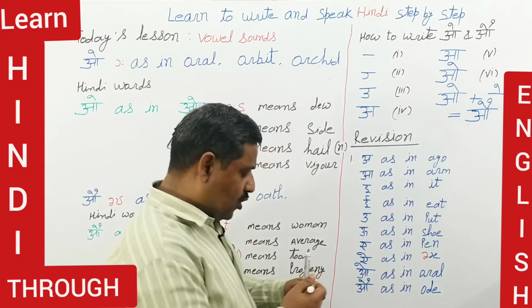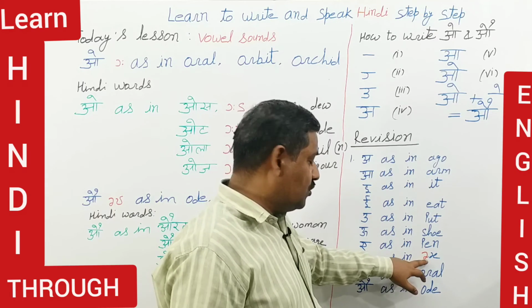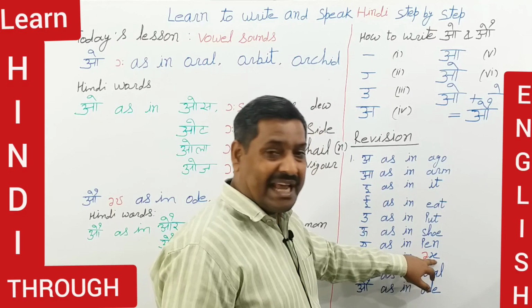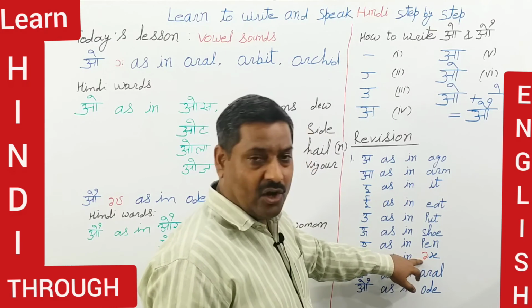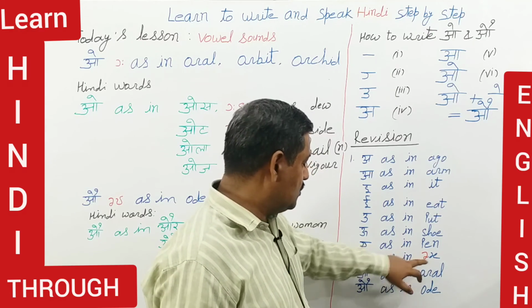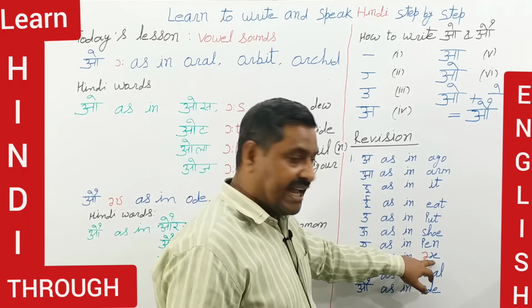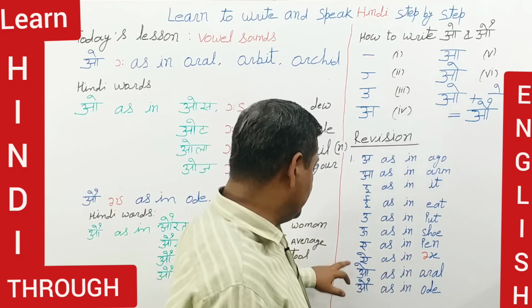This sound is the combination of two sounds: first the sound of a as in cat, and then another a sound. So this sound is the combination of these two sounds, ai.